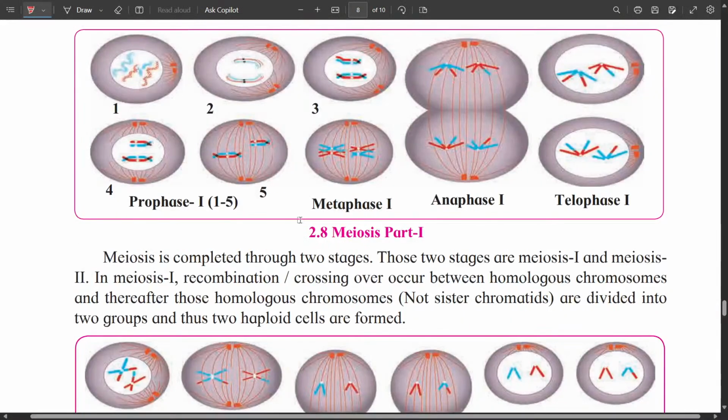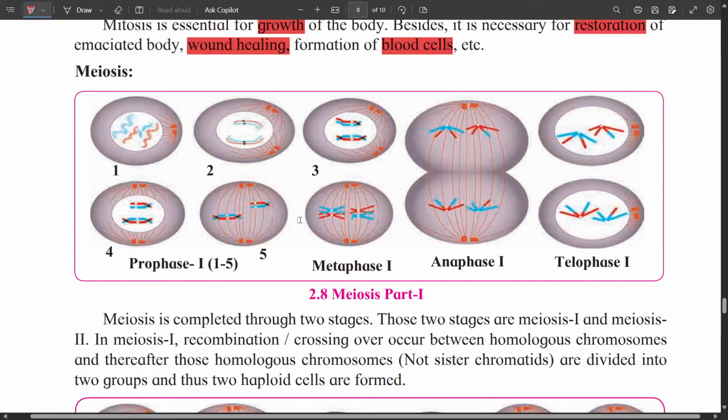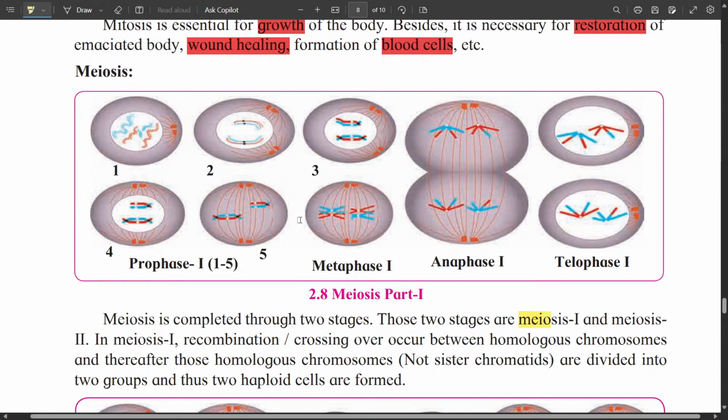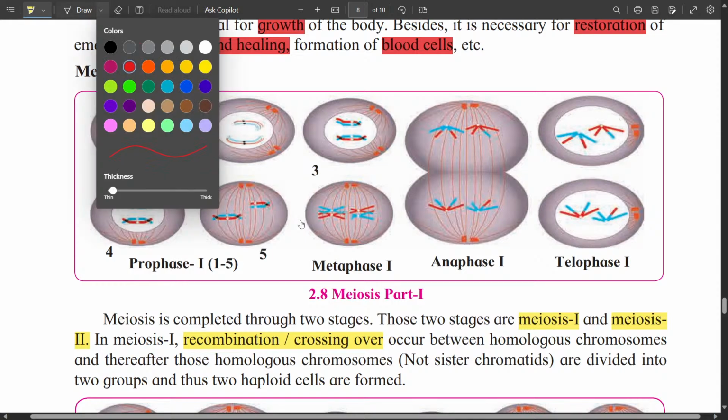Now the next type of cell division is meiosis. Meiosis is completed through 2 stages, and they are meiosis 1 and meiosis 2. In meiosis 1, recombination, crossing over, occurs between homologous chromosomes, and thereafter those homologous chromosomes, remember homologous chromosomes, they are not sister chromatids, are divided into 2 groups, and thus 2 haploid cells are formed. So this is very interesting. Let us see why this happens.